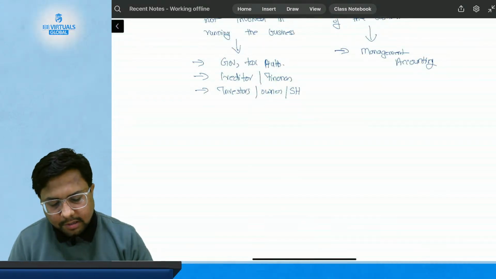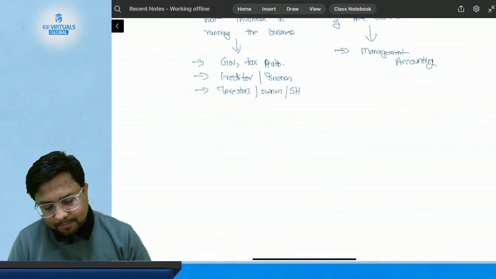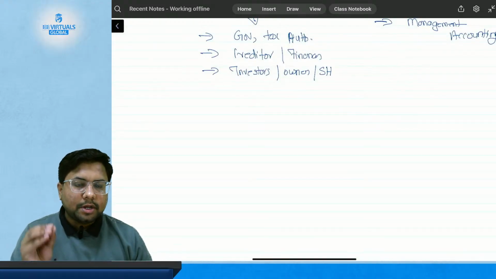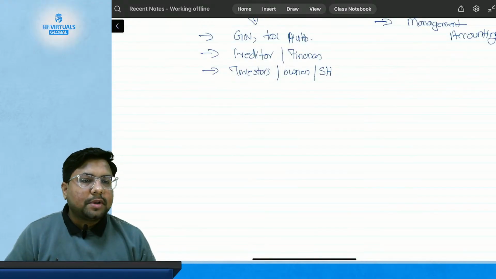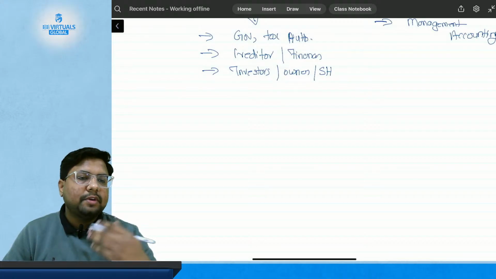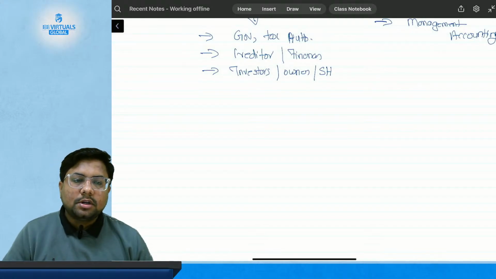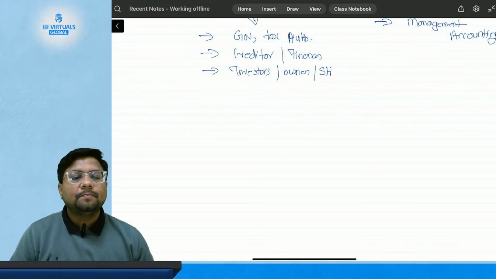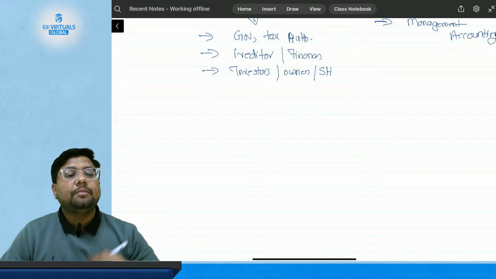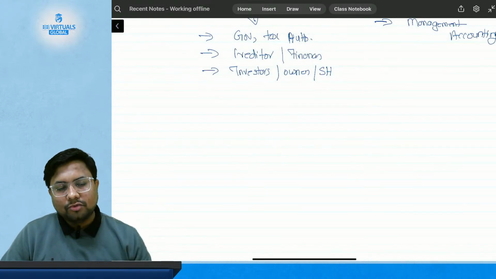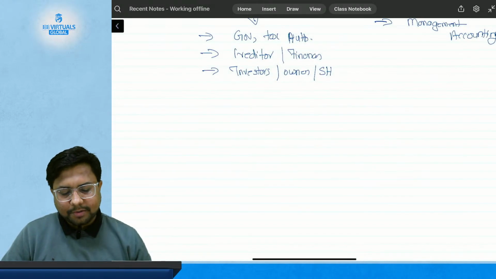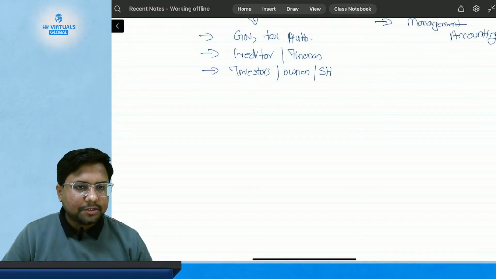What have we studied till now? Sir, we have studied what is financial reporting. It is recording, classifying and summarizing of financial data to present in the form of financial performance and financial position of the business. The financial statement produced from this data is going to be used by the users of financial statements.